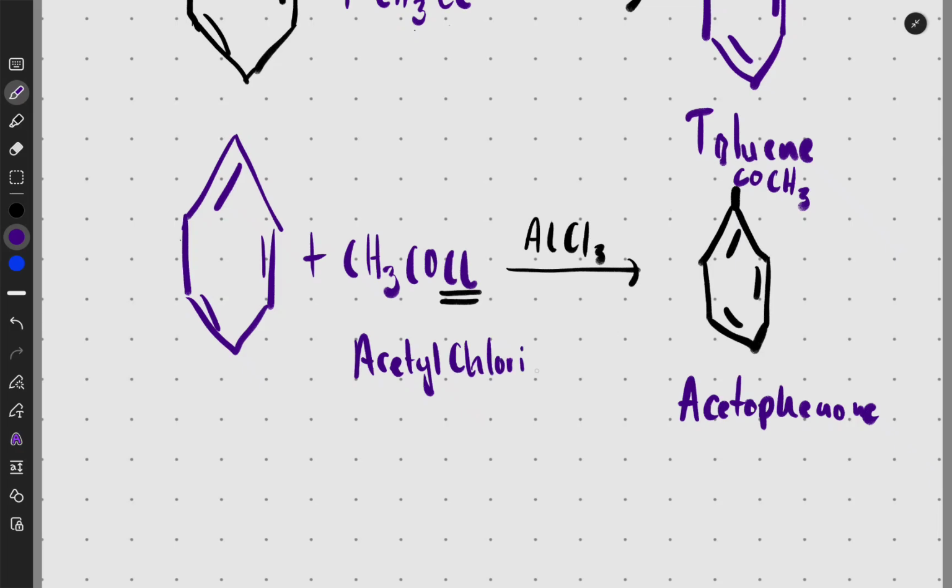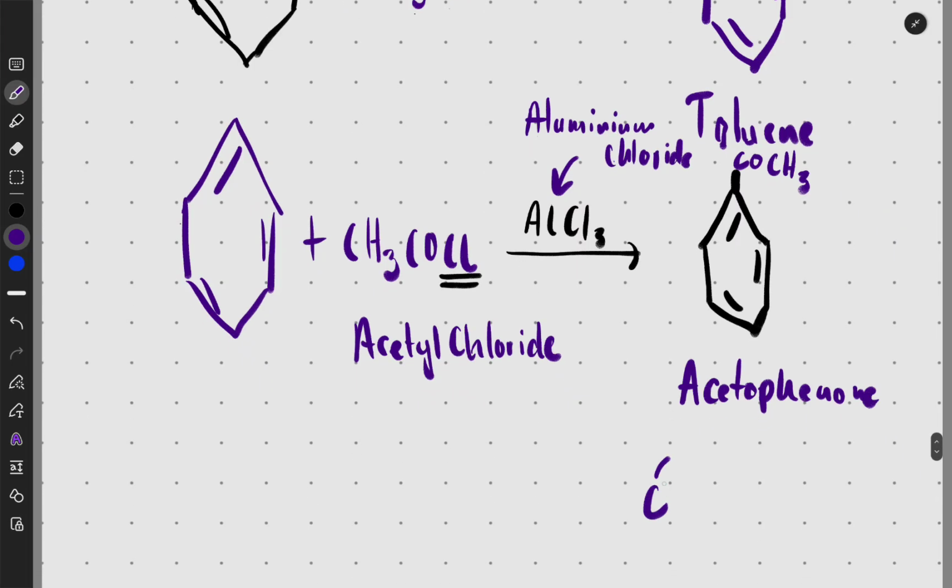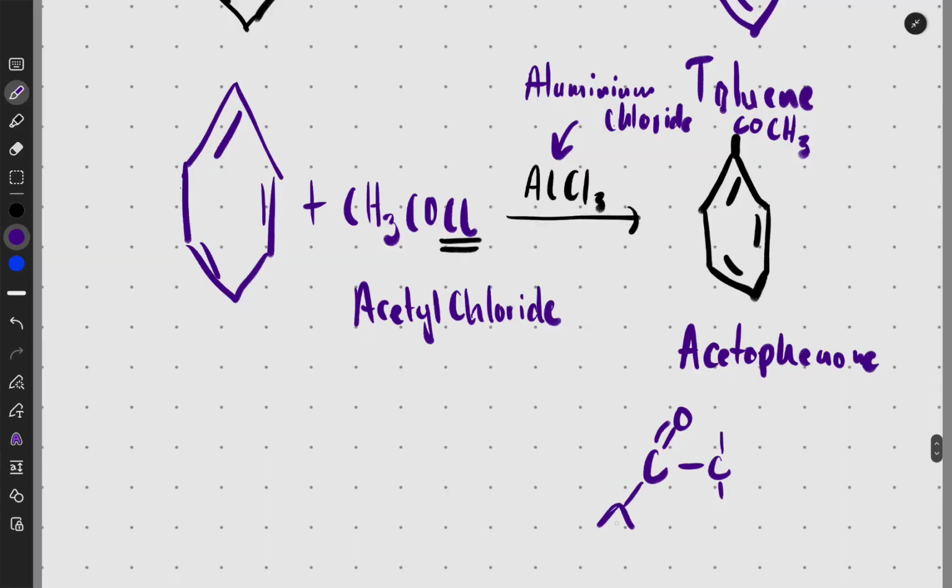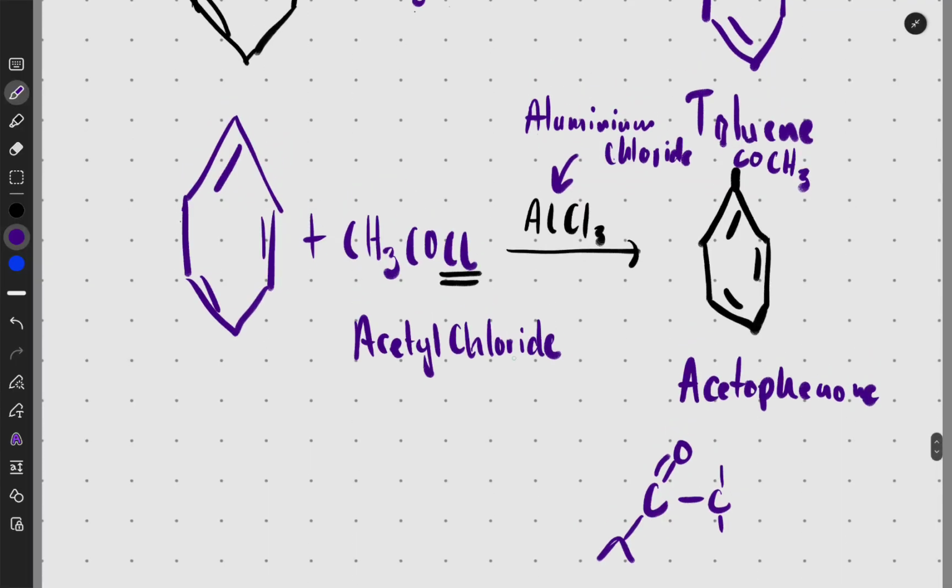Here, this is acetyl chloride and we have our benzene, okay? Then here we can call this aluminium chloride or aluminium trichloride, whatever. So this is aluminium chloride. So easy. Here, we know that it will be a carbon with a double bond, then it is bonded to a carbon with hydrogens, then here is your benzene ring, right? Because what happens is we remove the chlorine there and we put that guy. So that's how simple it is.